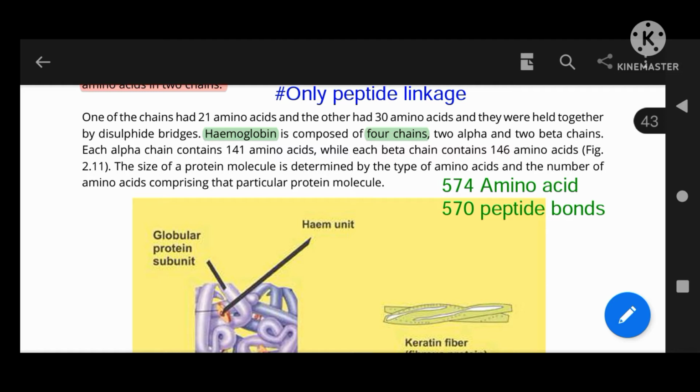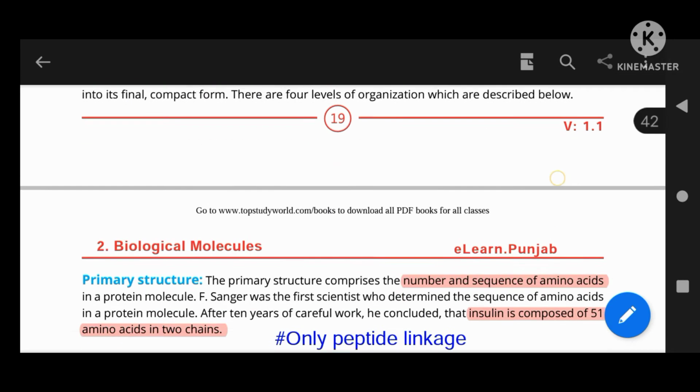There are 574 amino acids present in hemoglobin in the form of four chains, so there will be 570 peptide bonds. There are four chains, two alpha and two beta; each alpha contains 141 amino acids and each beta contains 146 amino acids. Let's start with the reading of the primary structure.